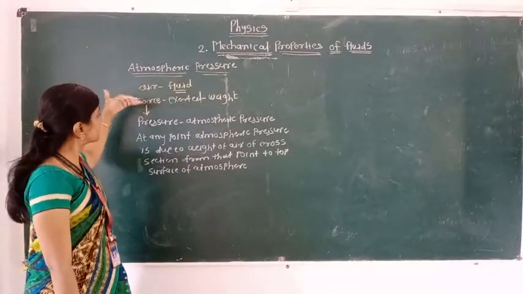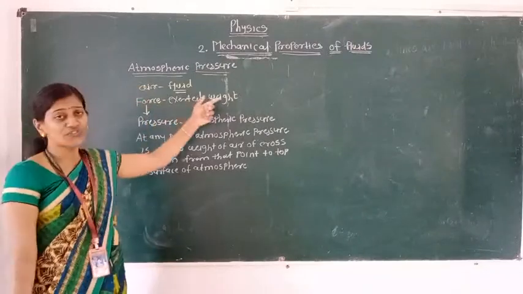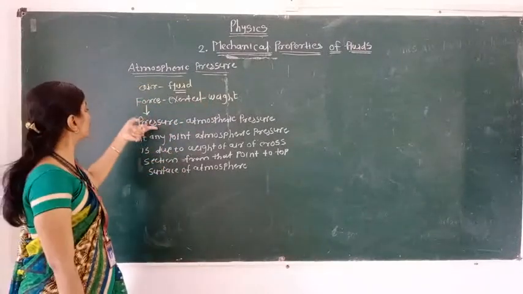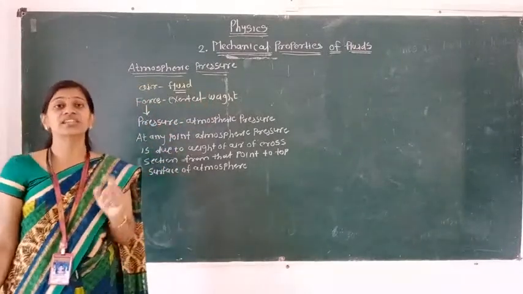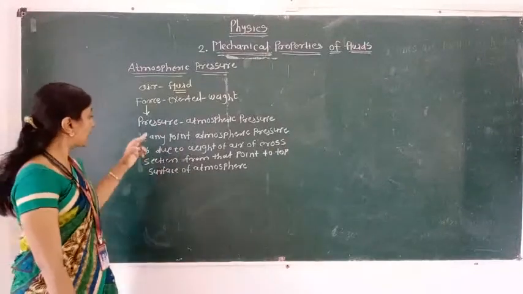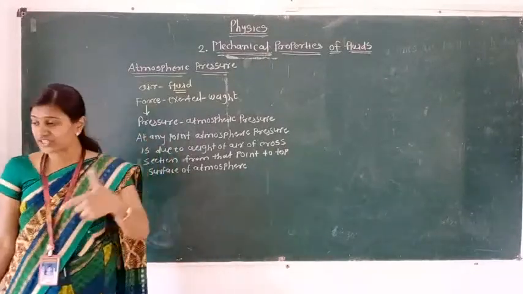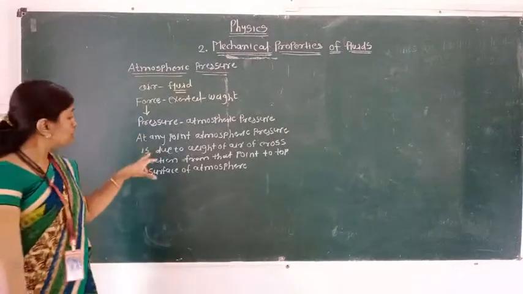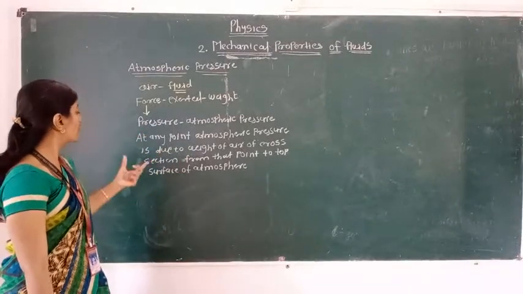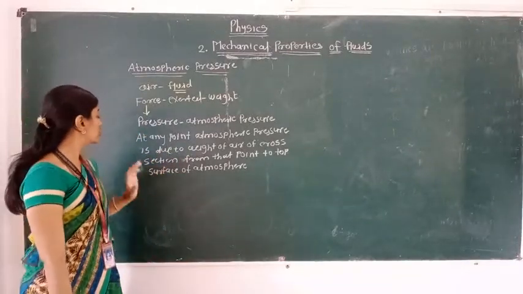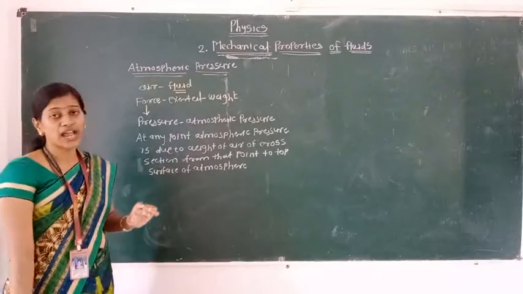The force exerted by the air because of its weight is responsible for the pressure, and that pressure is the atmospheric pressure. So at any point the atmospheric pressure is due to the weight of the air of a cross section from that point to the top surface of the atmosphere.